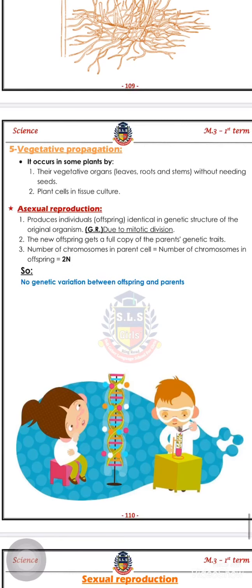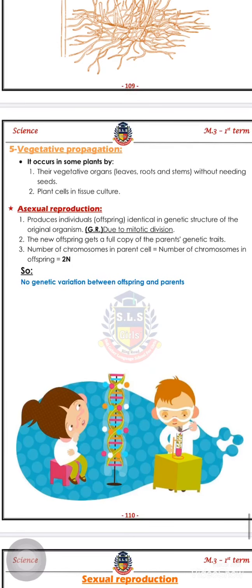All the genetic traits in the parent are in the offspring, okay? The number of chromosomes in the parent cell equals the number of chromosomes in the offspring, equal to n. There is no genetic variation between the offspring and the parents.